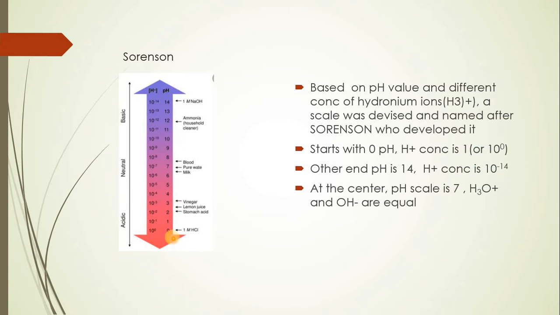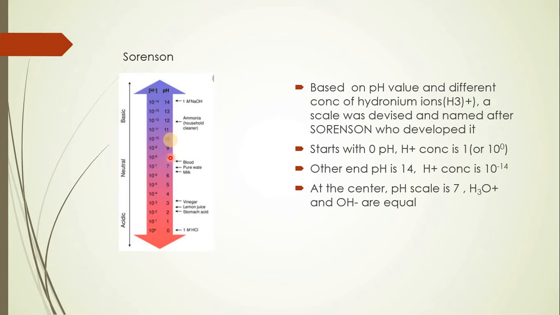When we say that the pH is 0, that means the hydrogen ion concentration is 1, and in this situation, we can define the solution as acidic. In the same manner, as we go ahead in increasing order of the numbers, the acidity decreases till 7, and at 7 it becomes neutral.